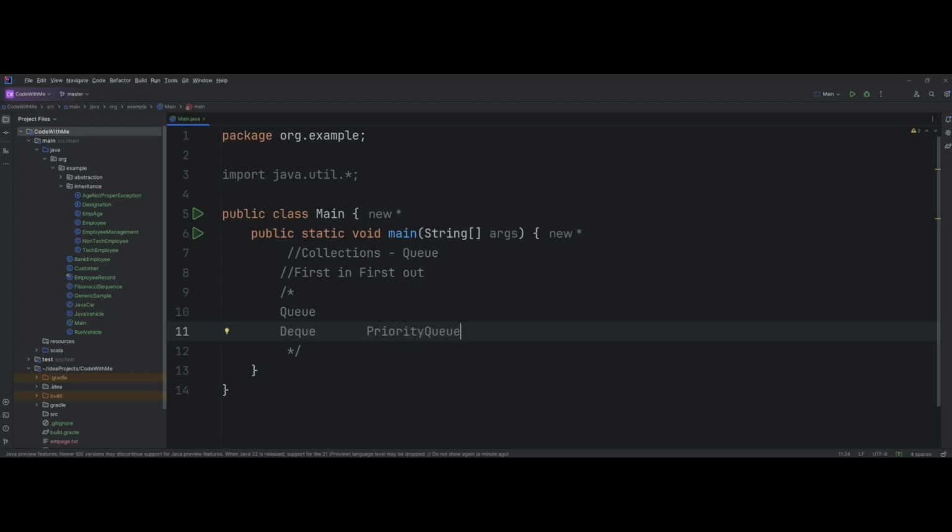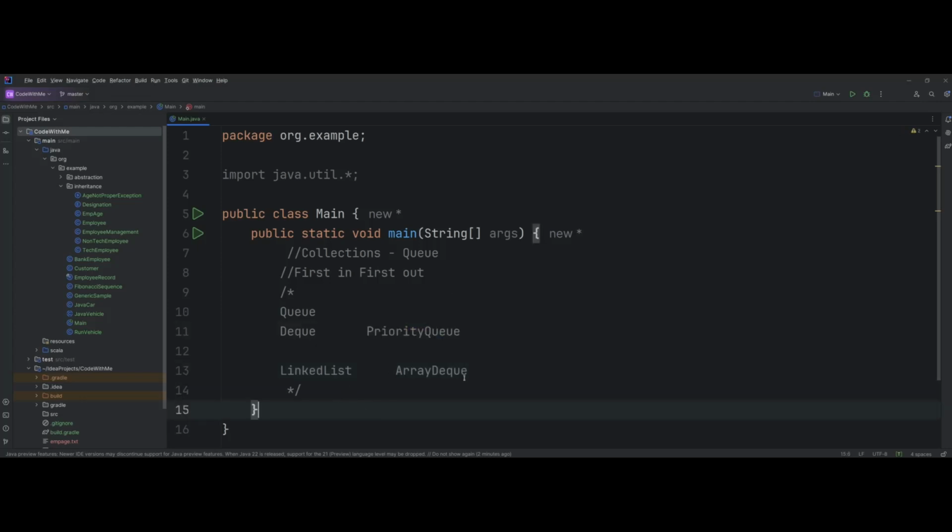Now what is PriorityQueue? I'll come to Deque, but before that let's take a look at what is PriorityQueue. Because Deque itself has two more implementations, right? One is LinkedList, which we already saw in previous videos. The other one is called ArrayDeque. Now we'll take a look at PriorityQueue first.